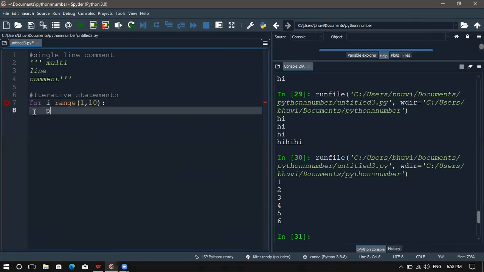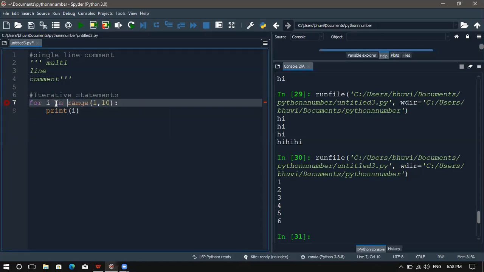Okay. Then print i. Okay. So our for loop, what it will do is, so i in range of 1 to 10. So what I'm asking is, I'm asking them to print the values from 1 to 10. Okay. So does anybody tell me what will be the output of this program?